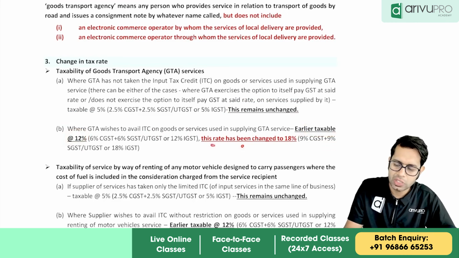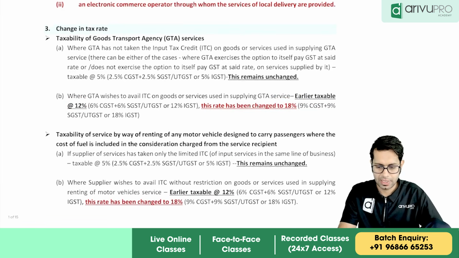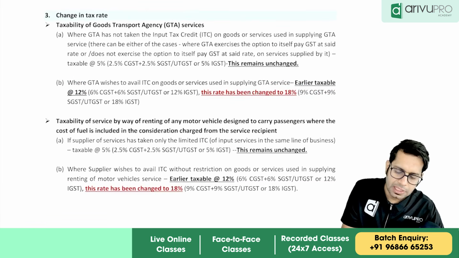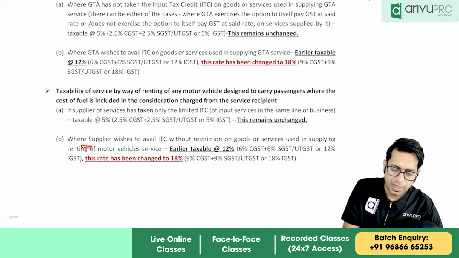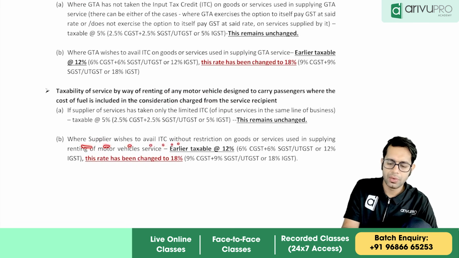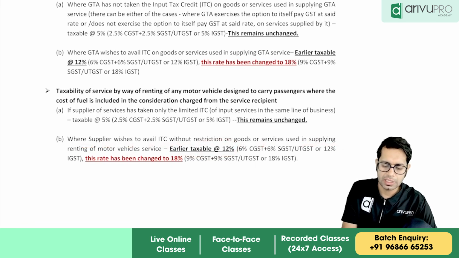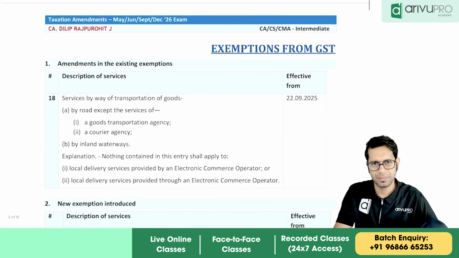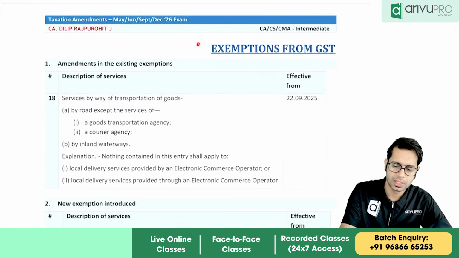Now it has been changed to 18%. 18% is the IGST rate, 9% CGST, 9% SGST. Same is with respect to renting of motor vehicle, where the supplier wishes to avail ITC without restriction on goods or services used for supplying renting of motor vehicle services. Earlier it was taxable at 12%, now it is changed to 18%. So that is not a great change.